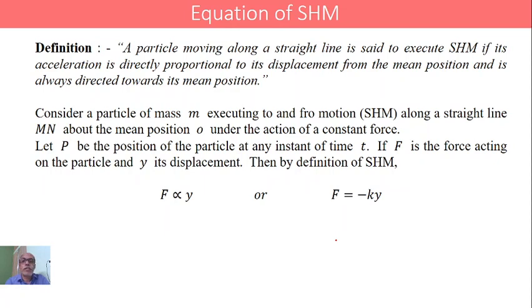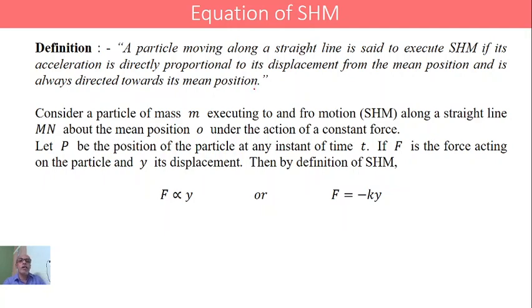Now let us define simple harmonic motion. A particle moving along a straight line is said to exhibit simple harmonic motion if its acceleration is directly proportional to its displacement from the mean position and is always directed towards the mean position.